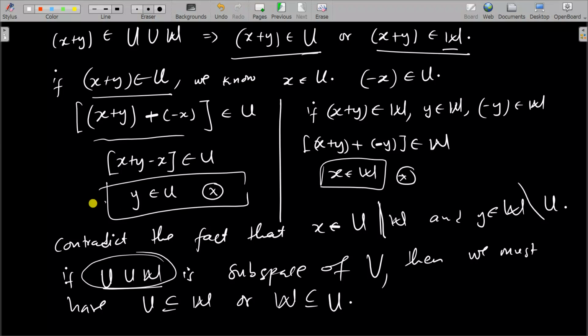Because from this point, if y belongs to U, it means y was already in W, and the element we pick in W, we are saying it also belongs to U. It means that W will be a subset of U, and here this will also mean that U is also a subset of W. Right, but the earlier statement was that we are assuming that they are both not subsets of each other, but it didn't work. So it means that it's a contradiction, and we must have that one of them is a subset of the other.